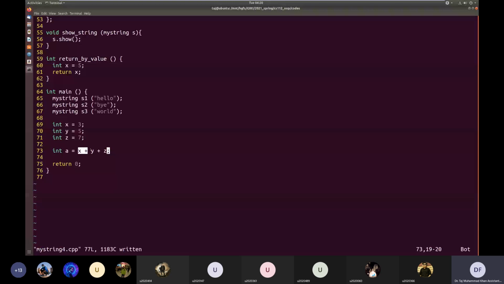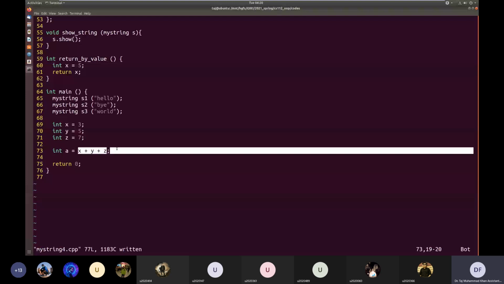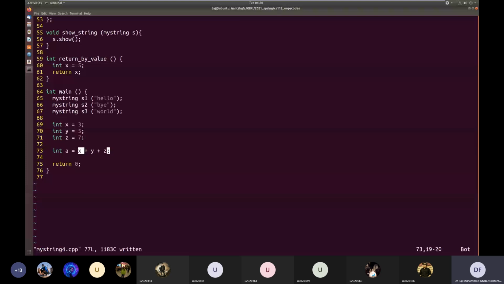Okay? So it will be created, it will be stored temporarily, and then it will be added to this third integer z. So the sum of x plus y, the temporary value, and z, will be the sum of all three integers.